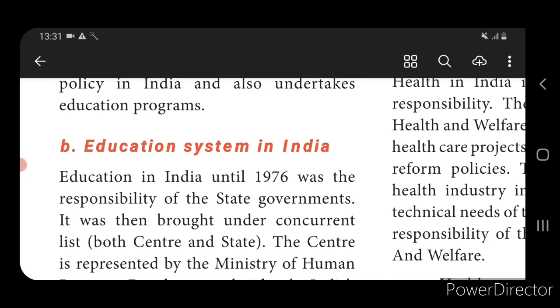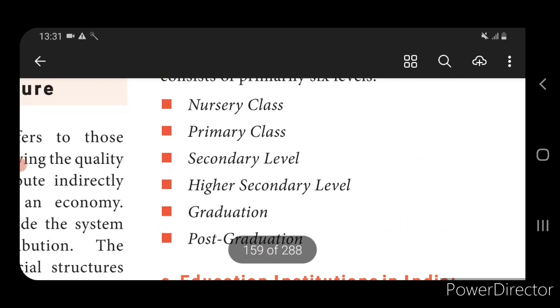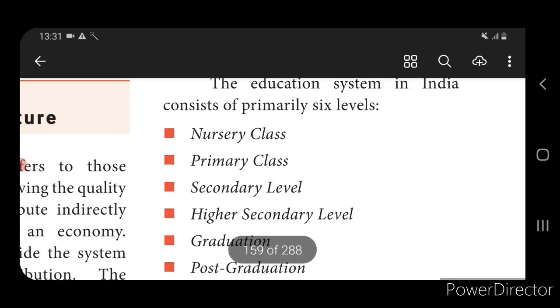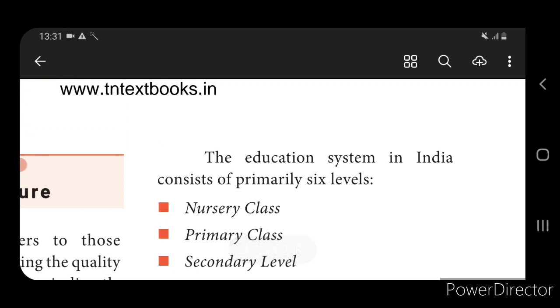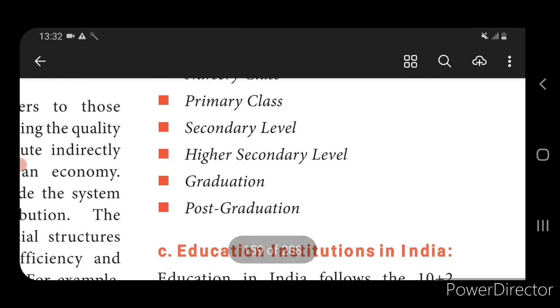The education in India has six levels. The first level is nursery class, second is primary class, third is secondary level, fourth is higher secondary level, fifth is graduation, and sixth is post graduation. Like this, the educational system in India has developed.